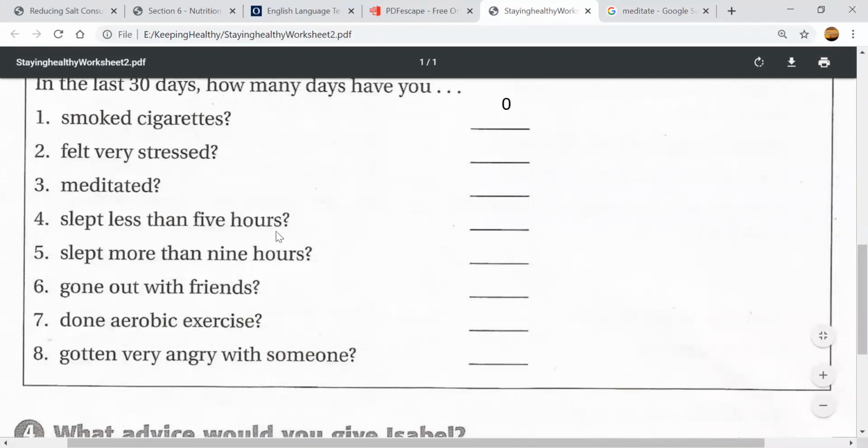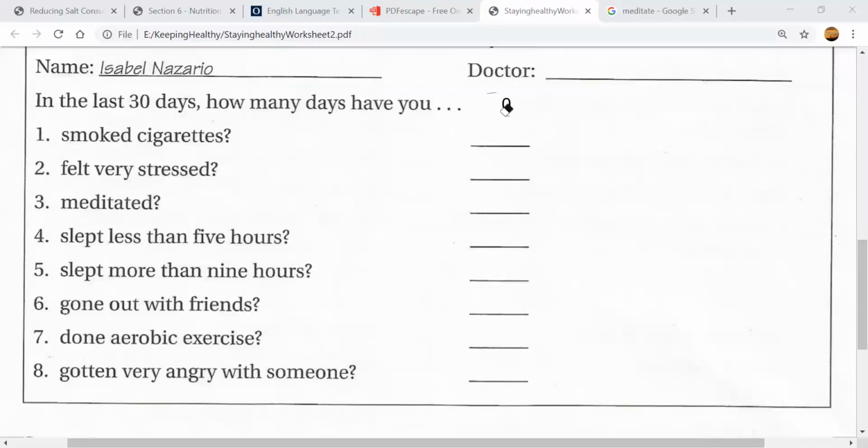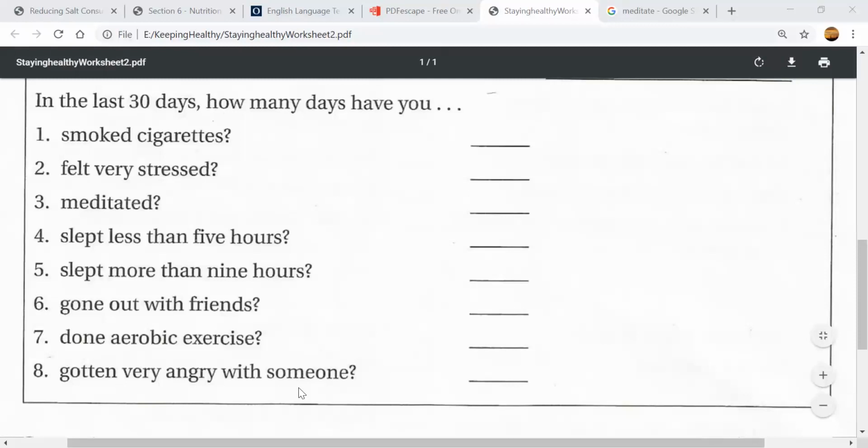Slept less than 5 hours. So in the last 30 days, how many days have you slept less than 5 hours? How many days have you slept more than 9 hours? How many days have you gone out with friends? Okay, that's probably 0 for all of us. Number 7, done aerobic exercise. Aerobic, again, is like, for example, running, jogging, and things like that, okay? And the last one is, number 8, gotten very angry with someone.